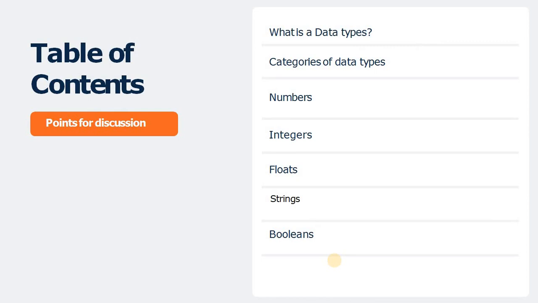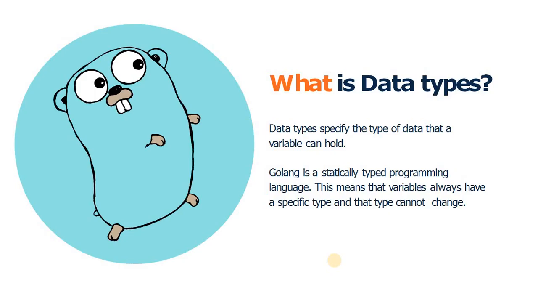like number, integer, float, string and boolean. Let's start with the data type. So what is a data type? As we know, a data type specifies the type of data that a variable can hold, or you can say you can define a type of a variable which can hold a specific type of value.